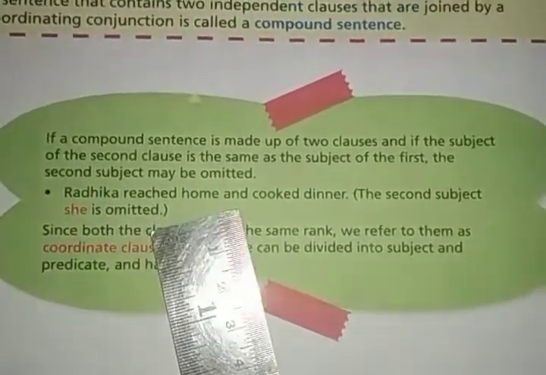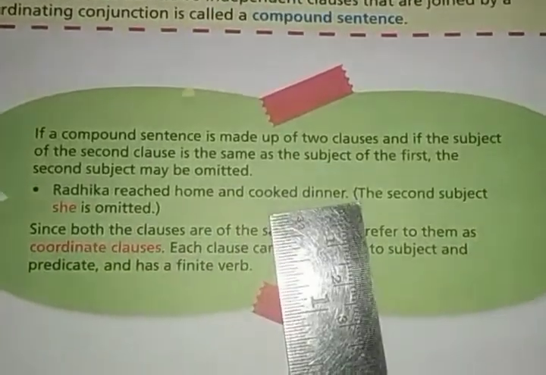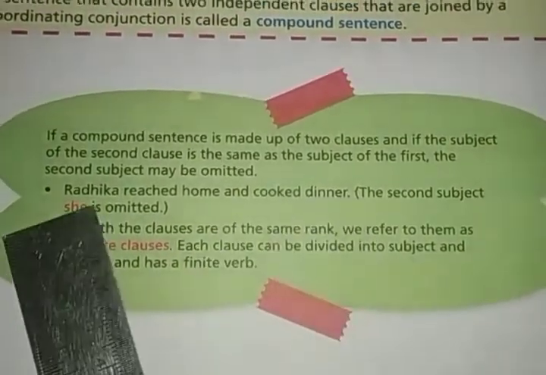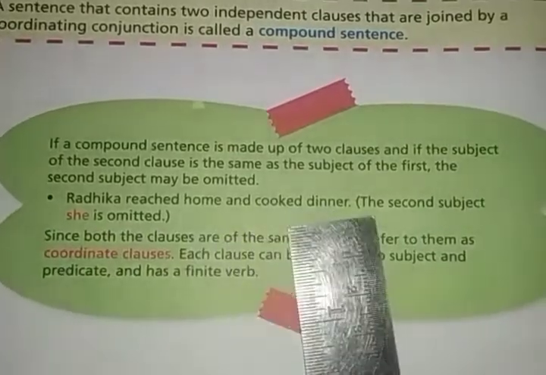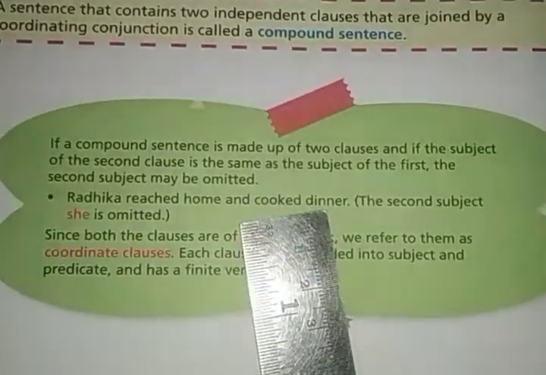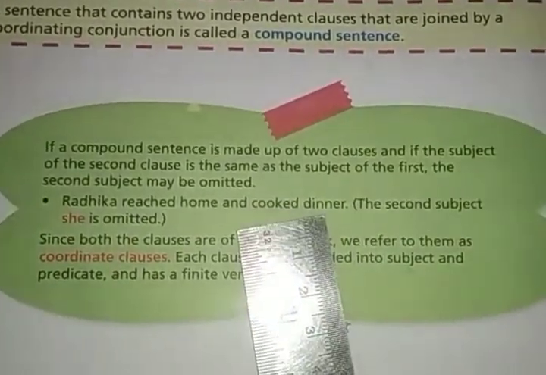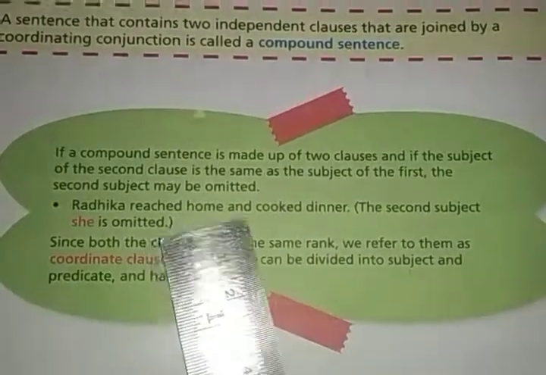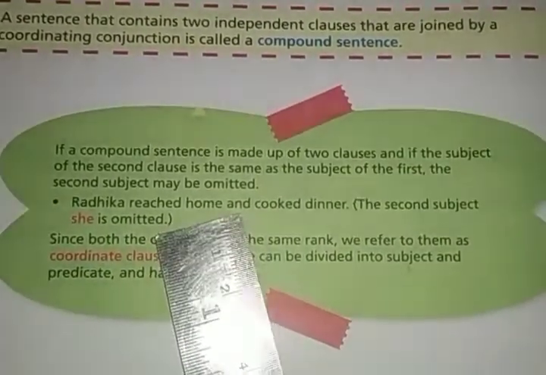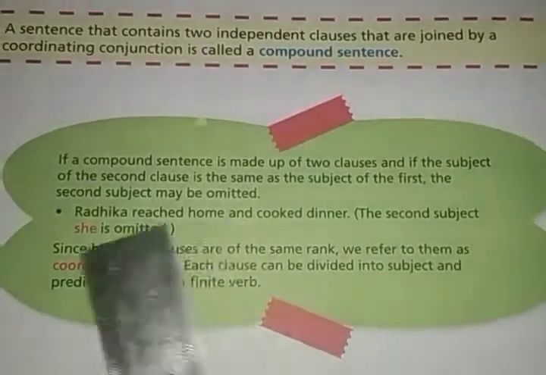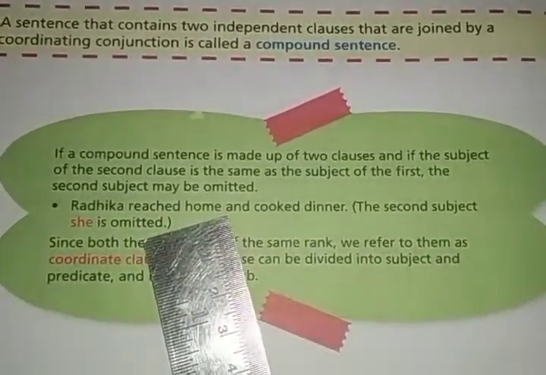Radhika reached home and cooked dinner. Here there are two clauses, right? Radhika reached home and she cooked dinner. There are two clauses in these sentences and they are joined with the word and, right? This is a conjunction word, and both the clauses are joined by the word and.